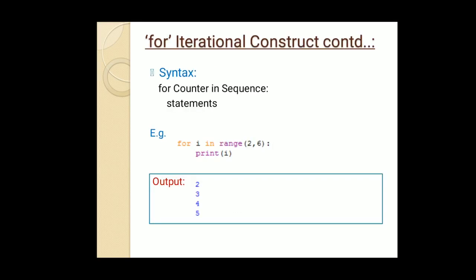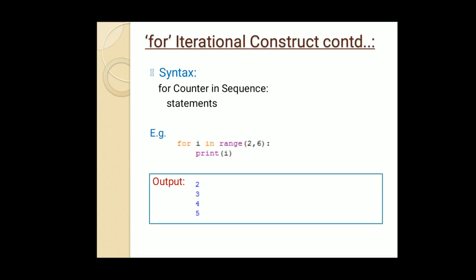Let us see the syntax of the for loop. As you can see on the screen: for counter in sequence, and its statements. Here counter is a variable which we require to count how many times the loop has already been executed and how many times it is going to be executed. So in for counter in sequence, counter is a variable, and sequence is any sequence data type, like a list, like a string, or like a function called range, which will generate a sequence of numbers. We will discuss examples of this in detail in the coming slides.